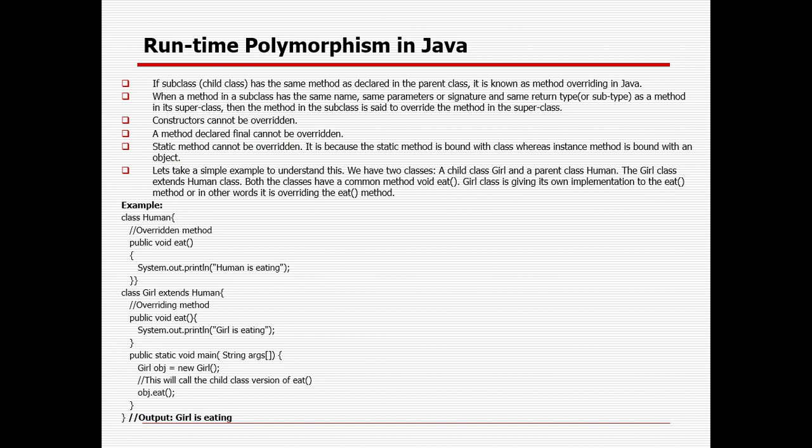Then the question will come: how can you still take the parent class part? Definitely I want the child class part, and also I want to take the parent class. Then how can you do it? Let's try to give an example here.